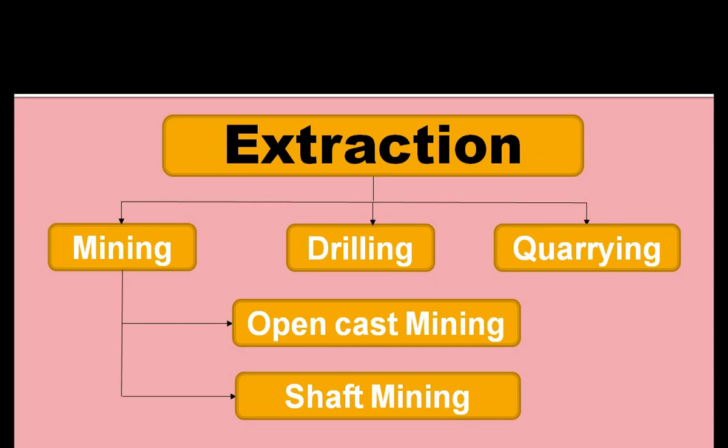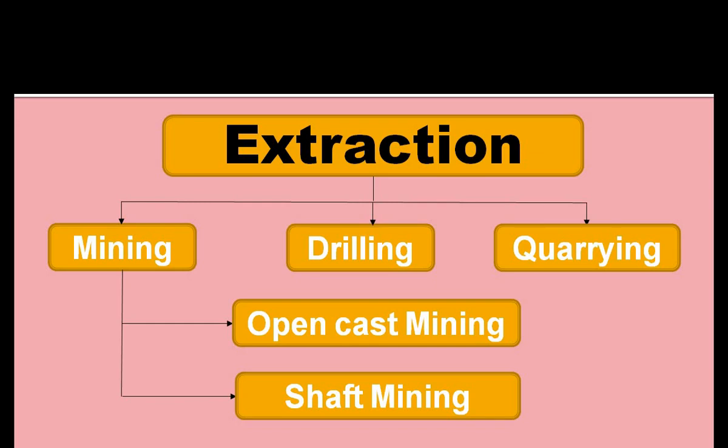Drilling is the process in which minerals are taken out by making a deep hole inside the earth. And third is quarrying, the process of taking out minerals which are present near the surface, on the upper layer of the earth, just by simple digging or removing the upper layer of the earth.